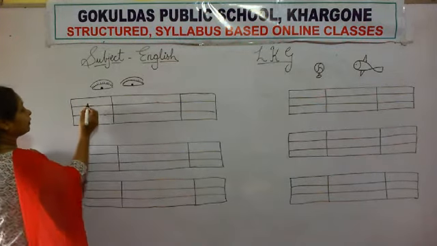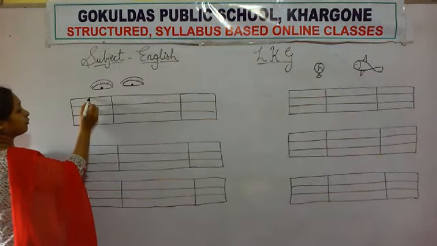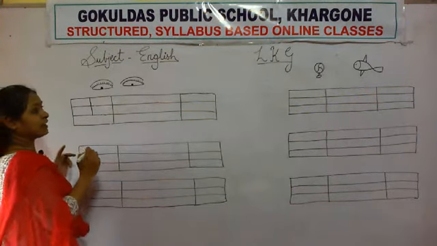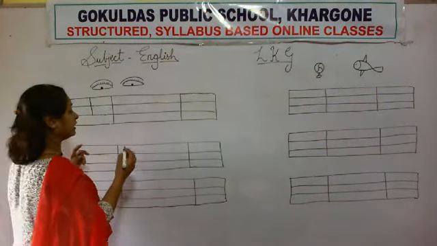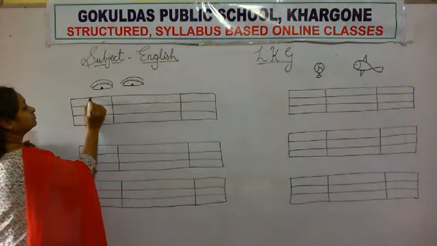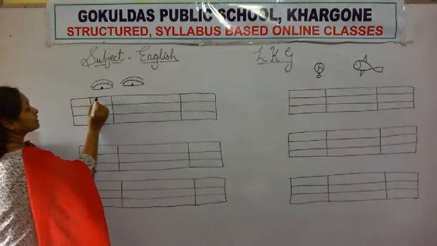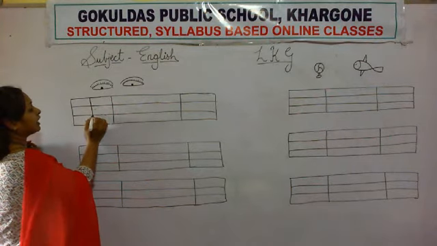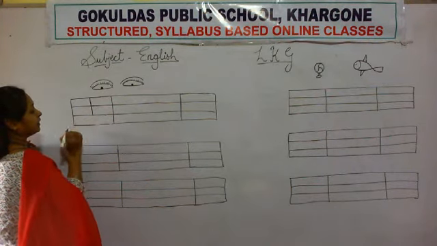From the first dot, you have to make a standing line. Then on the upper line, sleeping line, middle line, sleeping line and at base line, sleeping line.